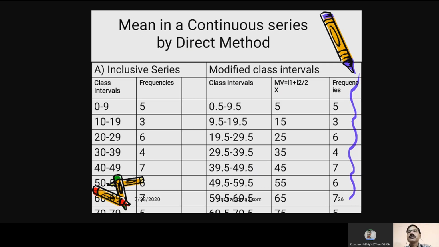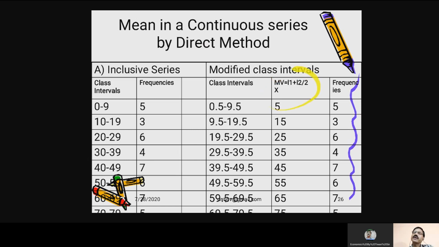Mean in a continuous series, again by the direct method. If you take the example of an inclusive series, the series is given as 0 to 9, 10 to 19. Here you have to start this series from 0.5 to 9.5, then 9.5 to 19.5. So you have to make a little bit of arrangement, otherwise you won't be able to calculate.